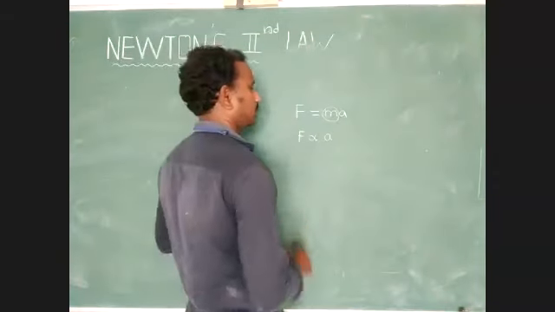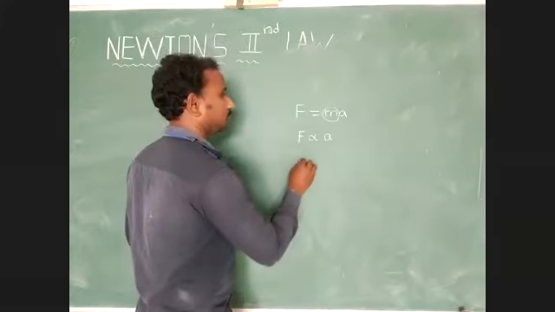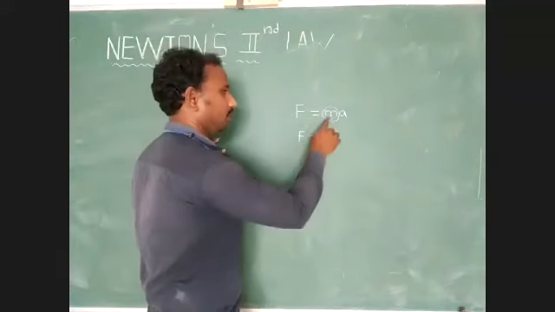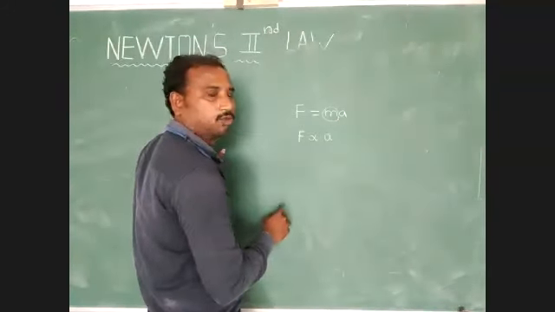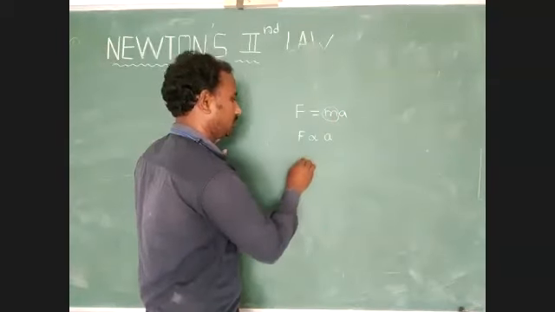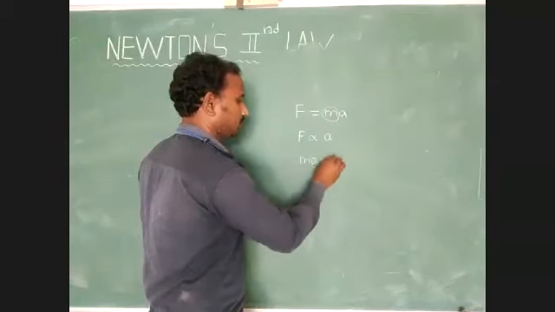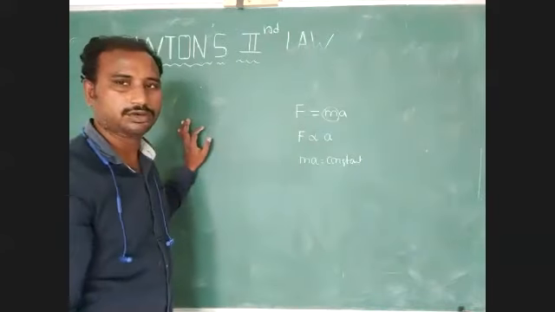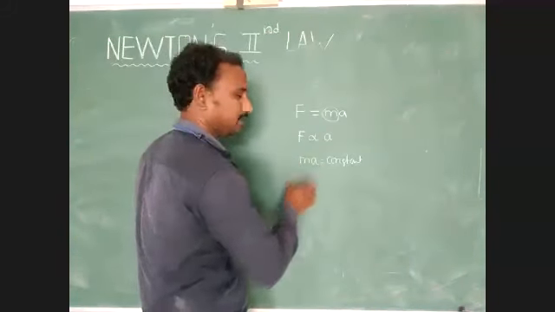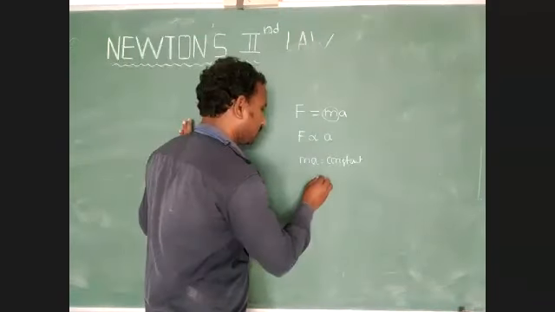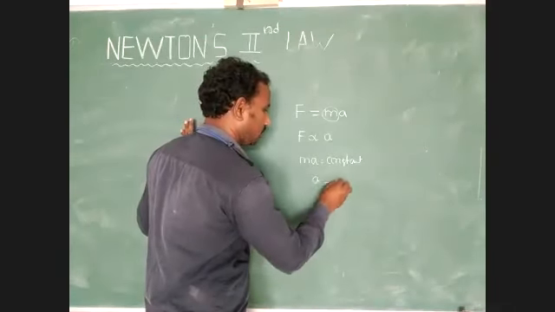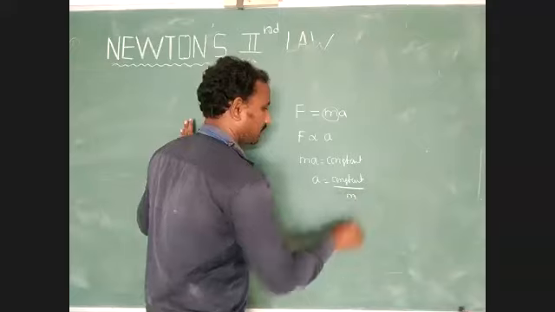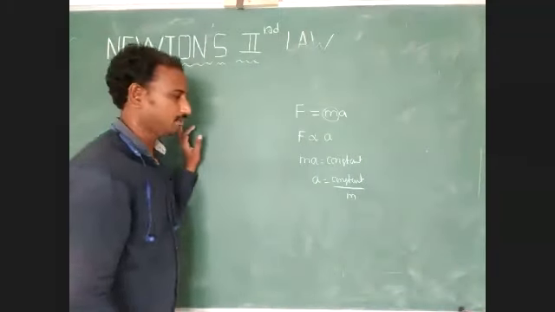Another relation we have to identify. Here F is constant, which one constant? External force is constant. What is the relation between mass and acceleration? Mass into acceleration equal to constant. This is a very important point. So what is that relation? A equal to constant divided by mass.